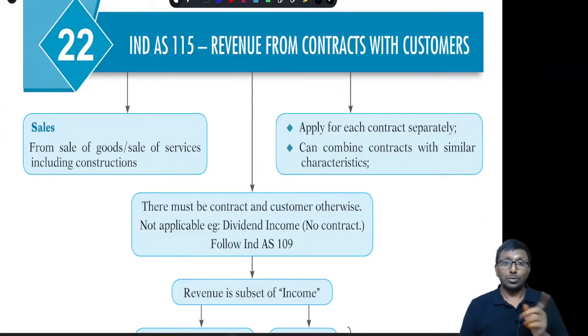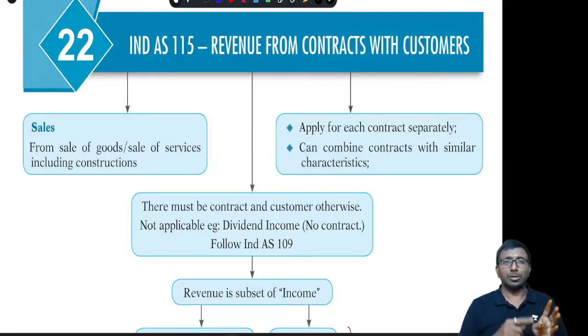Revenue from contracts with customers means, first of all, there should be a contract, and that contract should be with the customer. If there is no contract and there is no customer, then the standard is not applicable to you. You should have a separate contract for each party. Sometimes, we may combine more than one contract into one contract also.